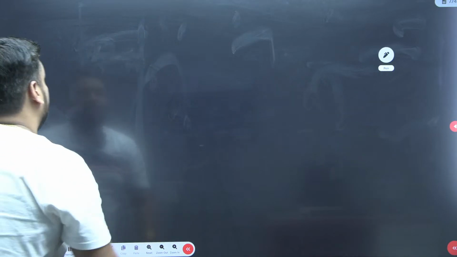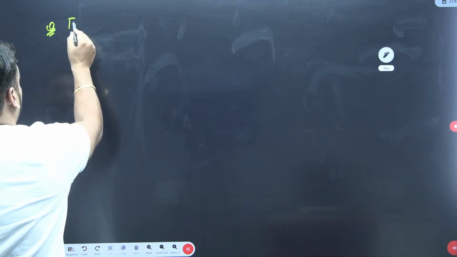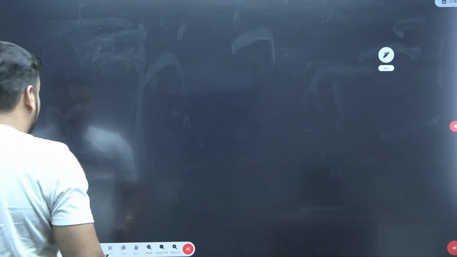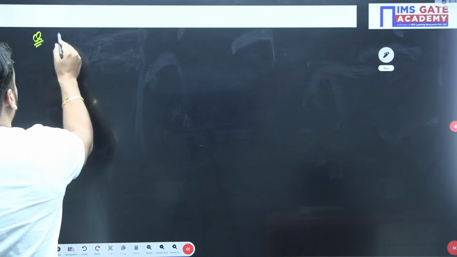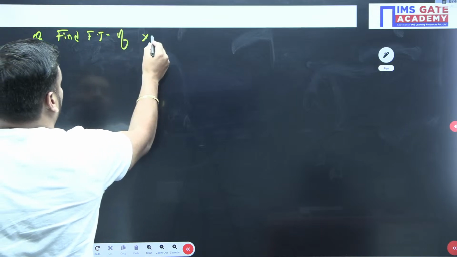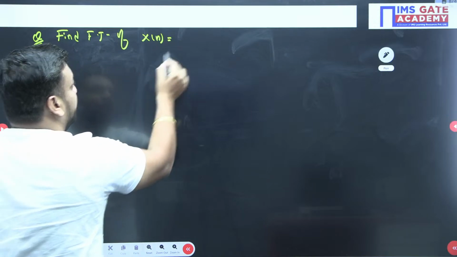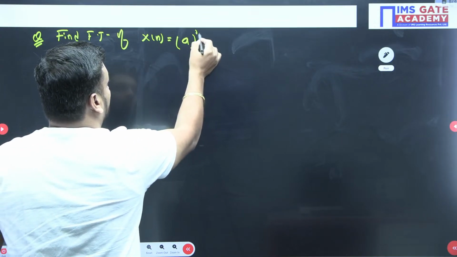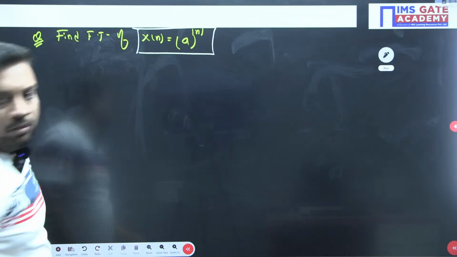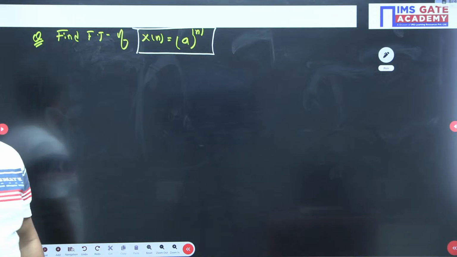So now I am expecting one more question from you guys. Find the Fourier transform. I will take the next slide now. The question is this: find the Fourier transform of x[n], where x[n] is a to the power mod of n. We have to find out the Fourier transform. Try to find it fast.